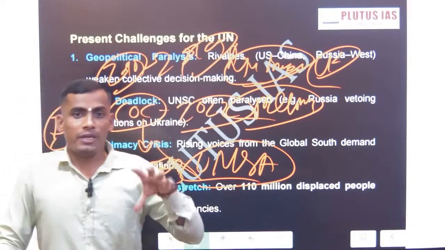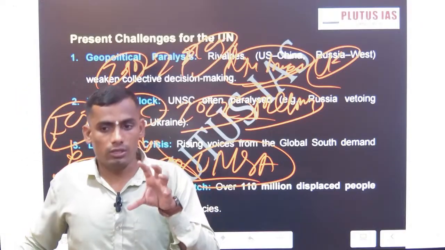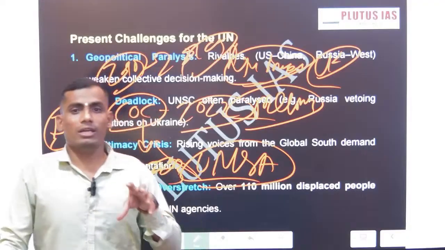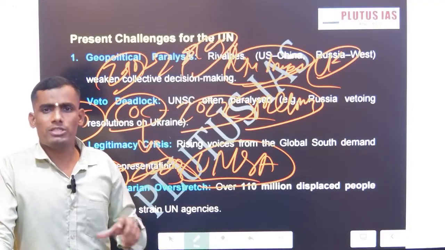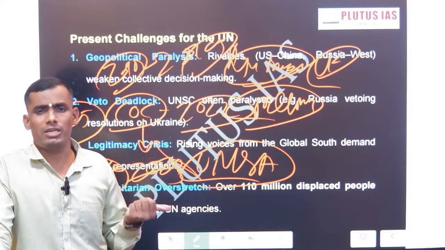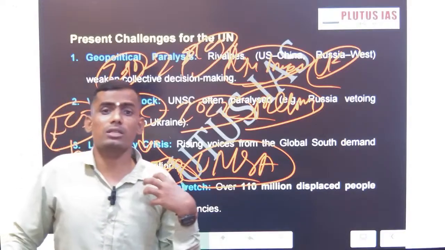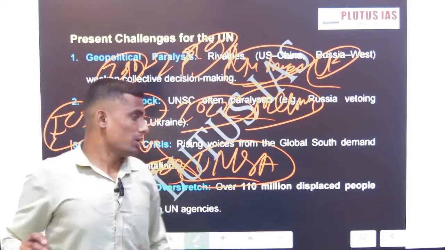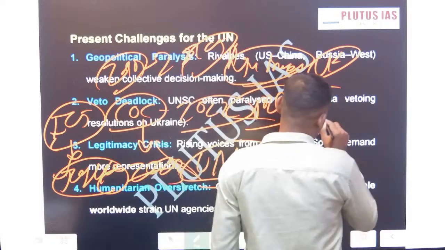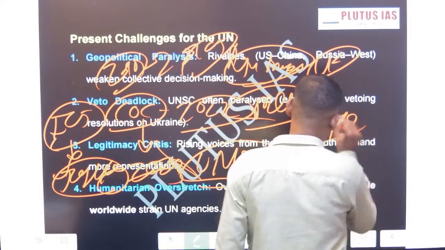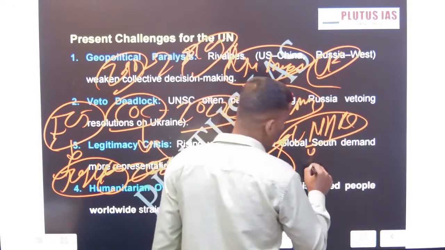Now, even in the case of the Economic and Social Council, there are UNESCO's issues, selective action, and UNHRC action, which are many times under scrutiny. We are going to discuss UNHRC as our next topic.